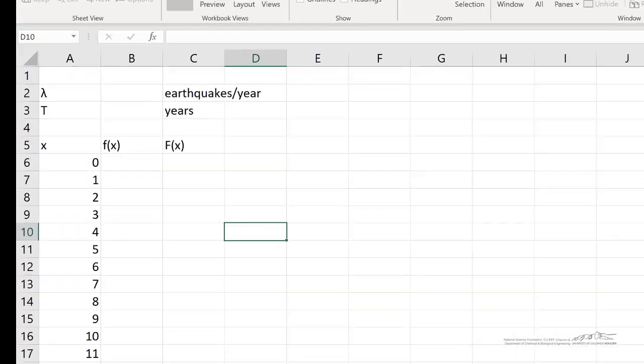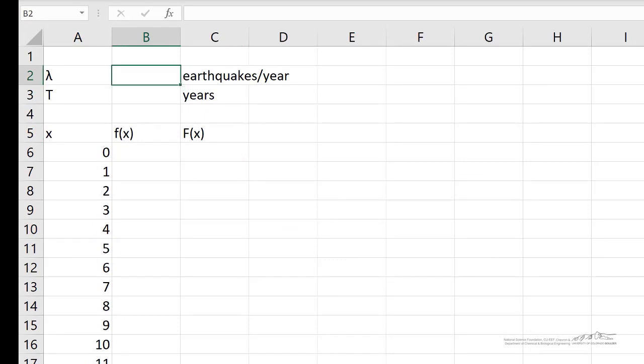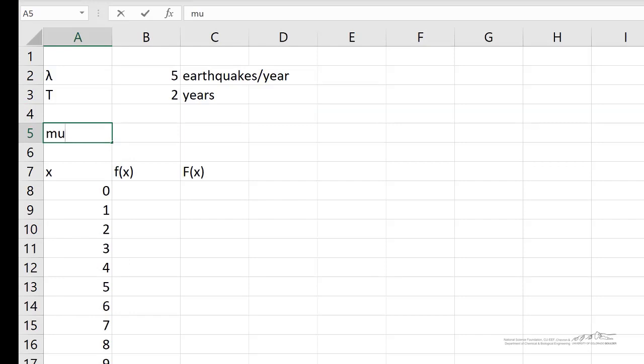So I'm over here in Excel. Let's just fill out a couple things. We had 5 earthquakes per year. That's our long-term average if we're looking at 2 years. And I'm actually going to add in here a cell for our mean. Our mean is just the product of lambda and our interval. That's 10. I'm just going to name that mean real quick.